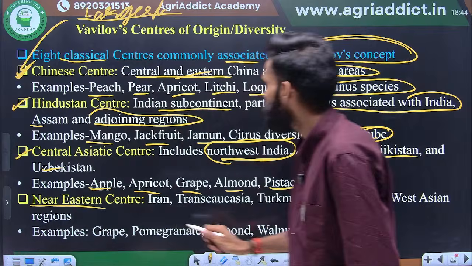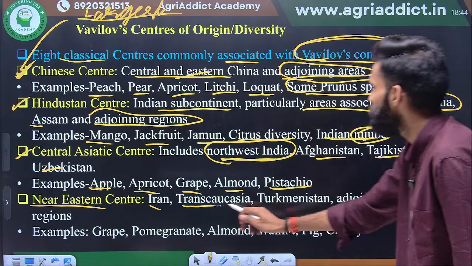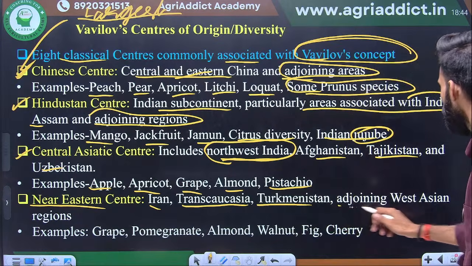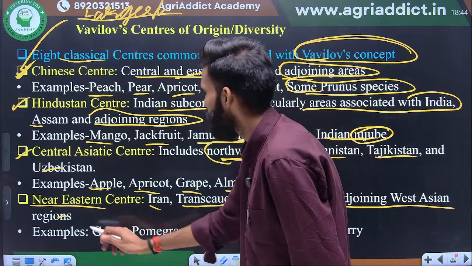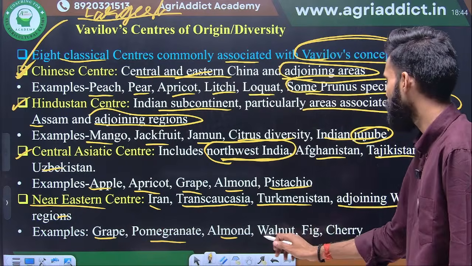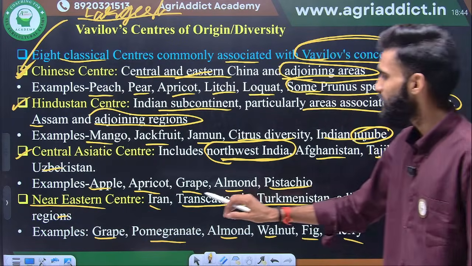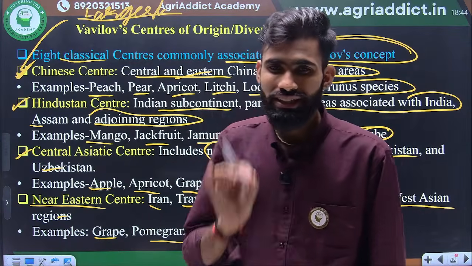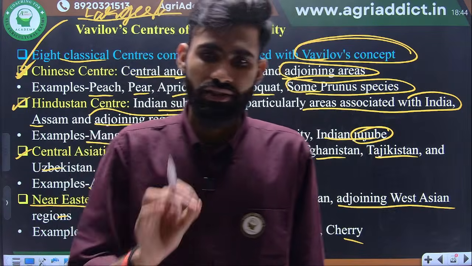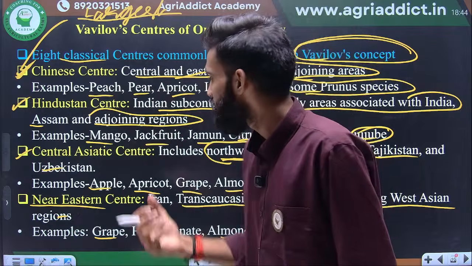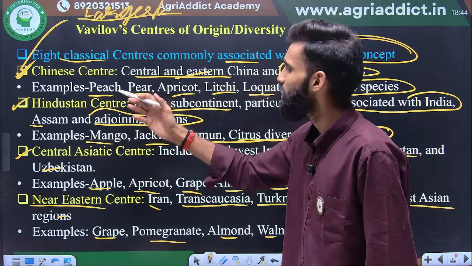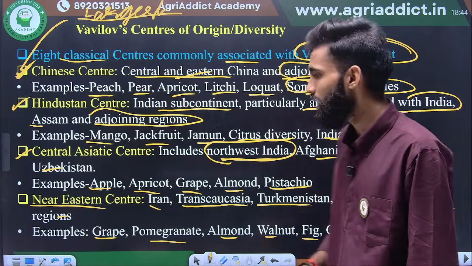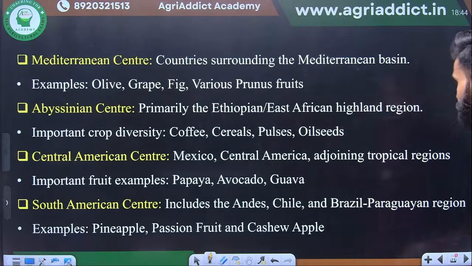The Near Eastern center is Iran or Turkmenistan and the adjoining Western Asian region. Examples are grape, pomegranate, almond, walnut, fig, cherry. If you see here, some crops originated in two centers of origin. It means only a single species will not be there; another species is also there, which may have originated here and also there. So don't be confused here.